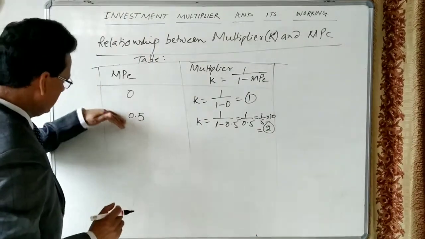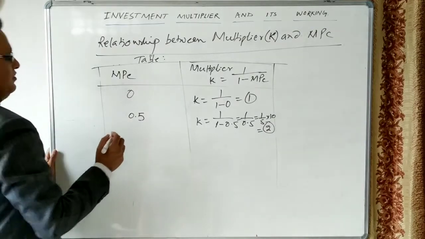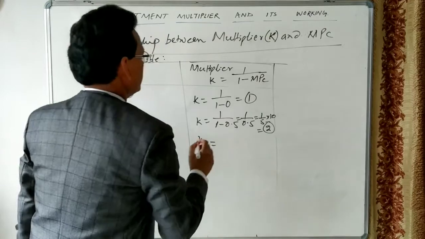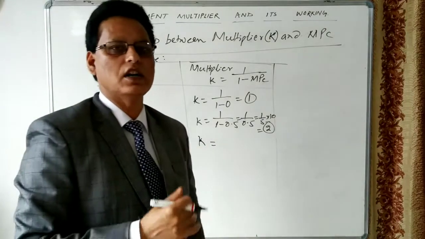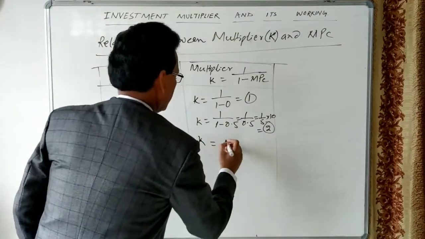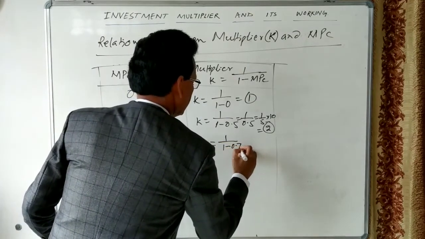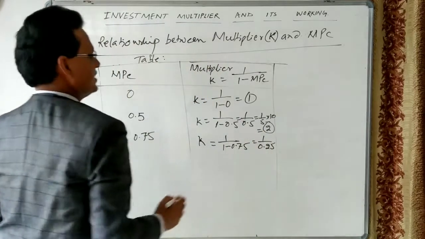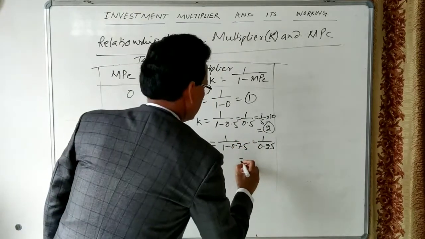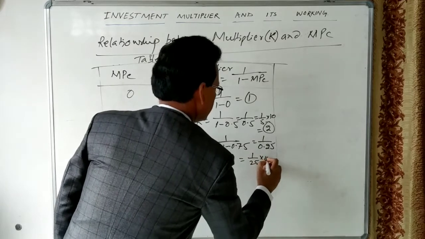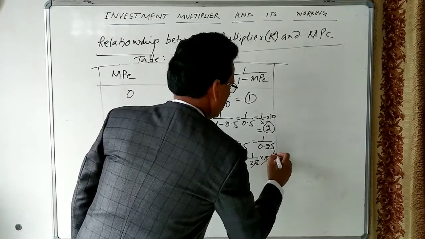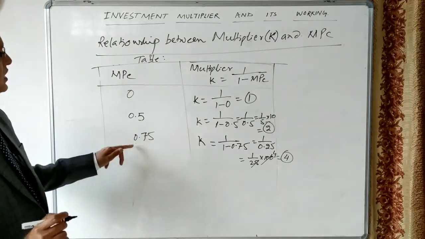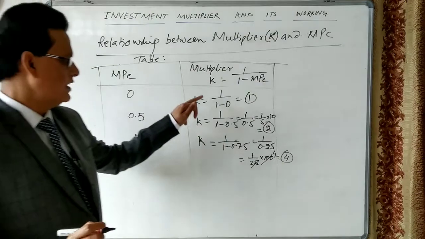Suppose the MPC increases from 0.5 to 0.75. Let us see how many times the income will increase. So k will be equal to 1 minus 0.75, which is 0.25. If we simplify this, let us see how much it comes: 1 upon 25 over 100, and this is how much? 4. So 4 times.